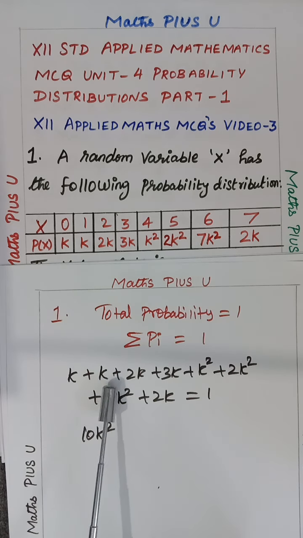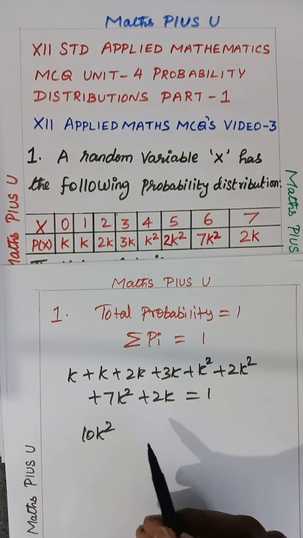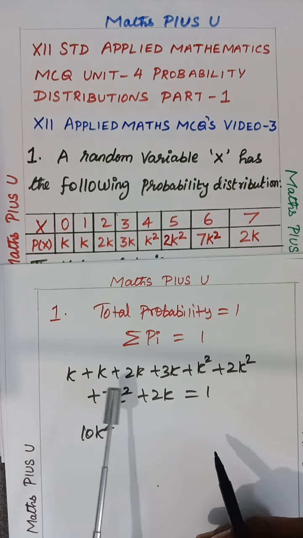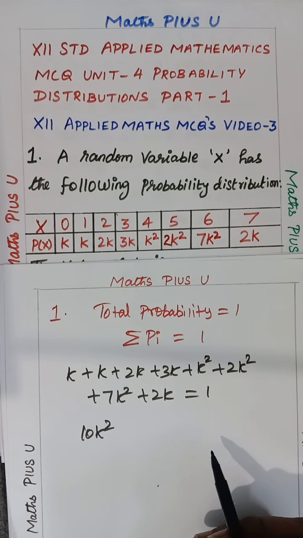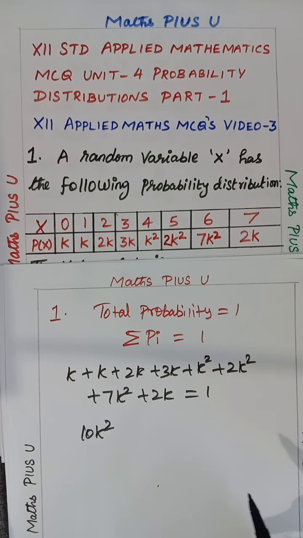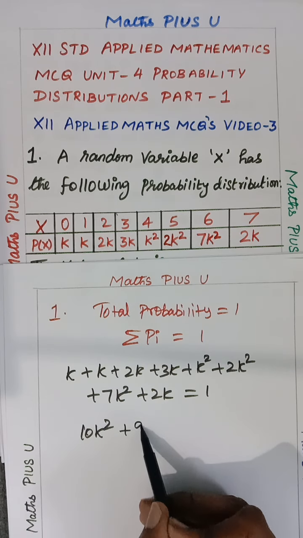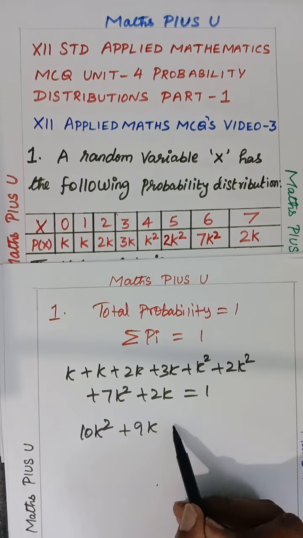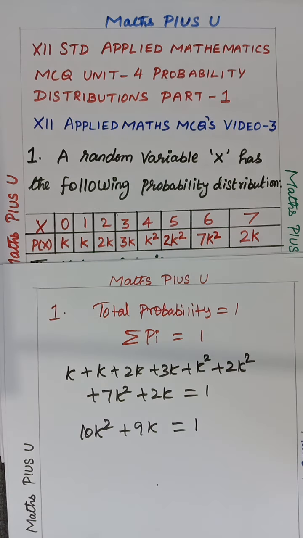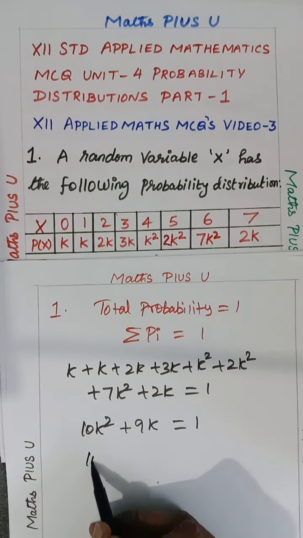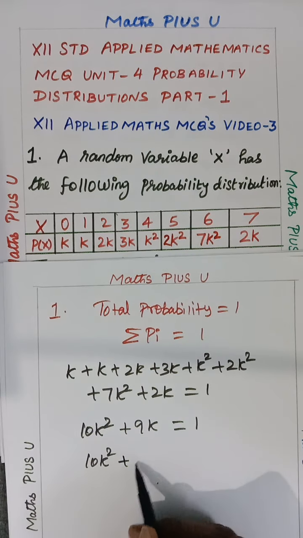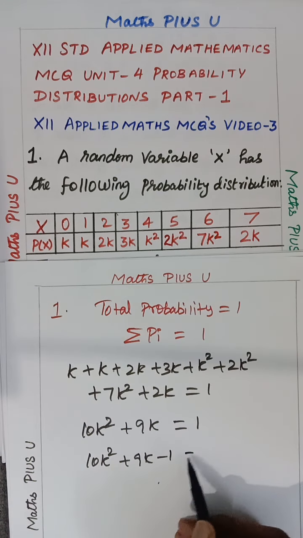So k plus k, 2k, 4k, 7k. What is this, sir? What k you got? Can you all add it, children? Add it and tell me what you have got. I got 9k, children. What about you? Equals 1. So 10k square plus 9k equals 1. I got it. What about you? Kindly tell me. So plus 1 goes that side now: 10k square plus 9k minus 1 equals 0.